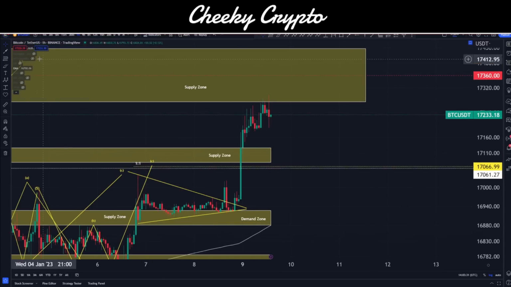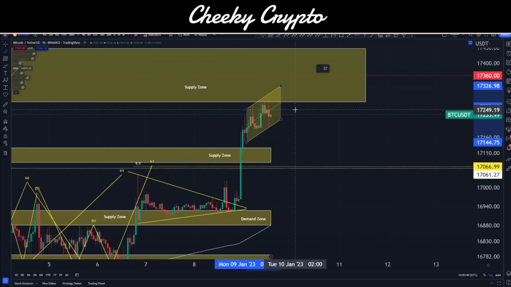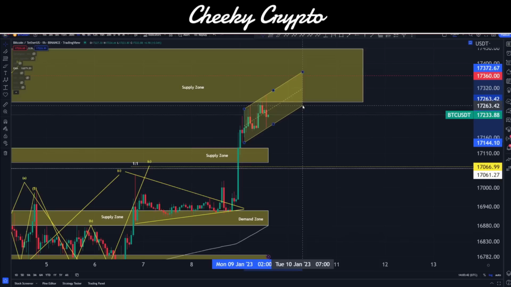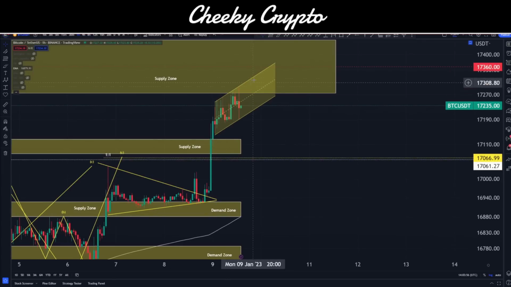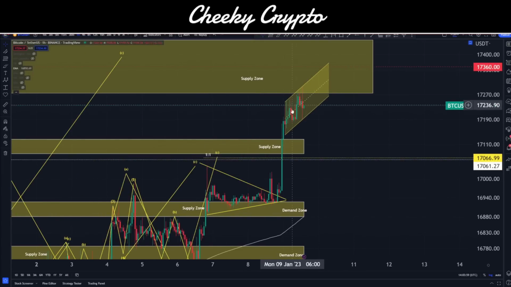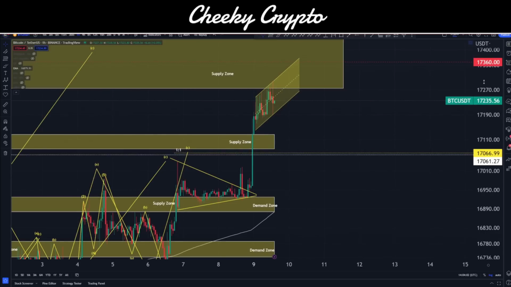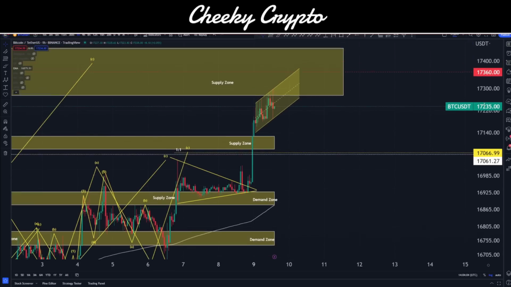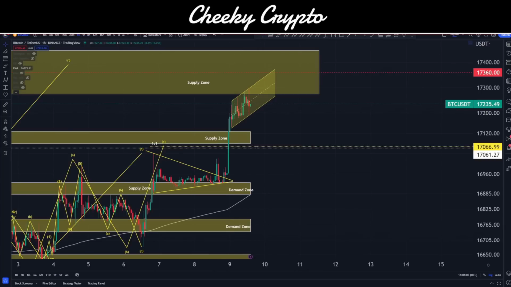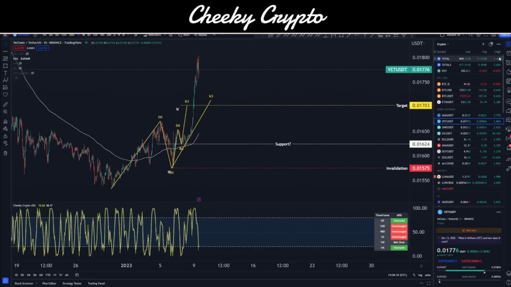So let's go ahead and grab ourselves a parallel channel. I'll anchor in on this top one and throw this here, and then bring it down here. So here we have higher highs and higher lows. And as I was just saying, higher highs and higher lows tend to break to the downside, not to the upside. So we should be aware that things here aren't looking too great. Now we can continue to run up here. We don't have to come down straight away. My expectation is that we do push up a little bit higher, more specifically around 17,333, approximately something like that. I'm pretty certain that is what I had drawn out in one of my other charts here.